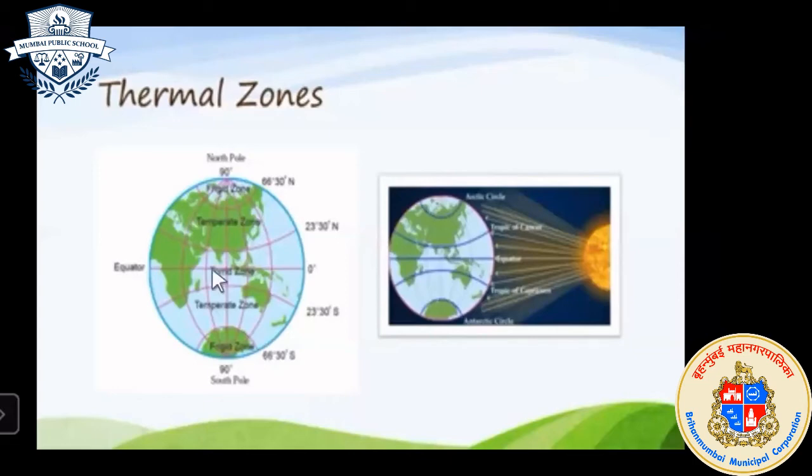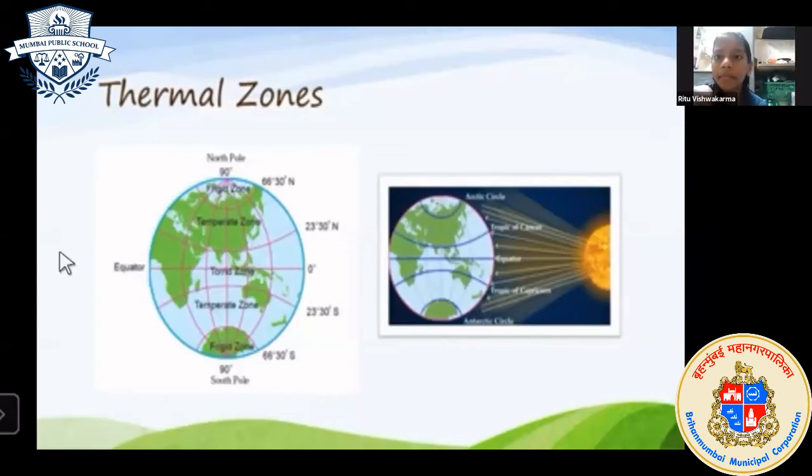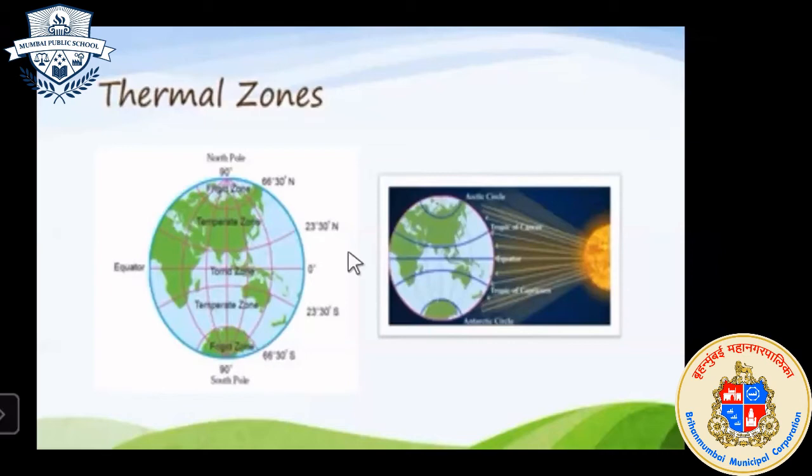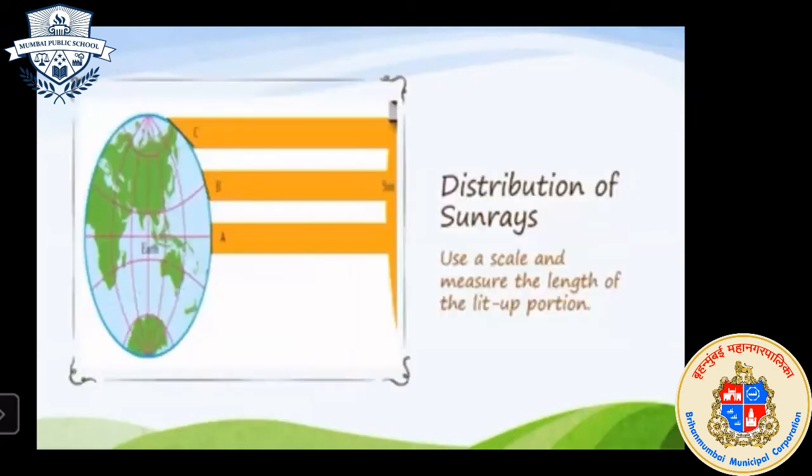So see children, this is one of the factors which affects the distribution of temperature. So how does it affect? What do you think, children? If any place is near to the sea, then will that place be influenced by the sea? How will it affect the atmosphere of that place? So the temperature might be high or it might be low, because the place is near to the sea. So you have to remember that this is one of the factors, nearness to the sea.